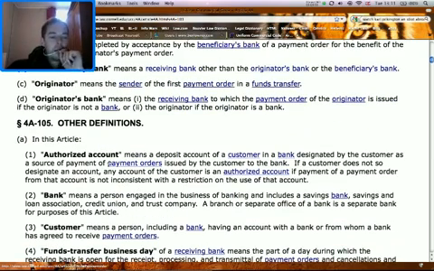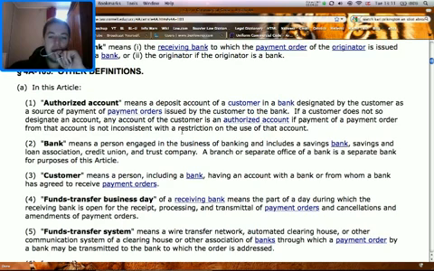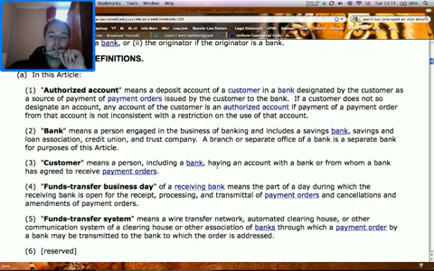4A-105, other definitions. In this article, authorized account means a deposit account of a customer in a bank designated by the customer as a source of payment orders issued by the customer to the bank. If a customer does not so designate an account, any account of the customer is an authorized account if payment of a payment order from that account is not inconsistent with a restriction on the use of that account.